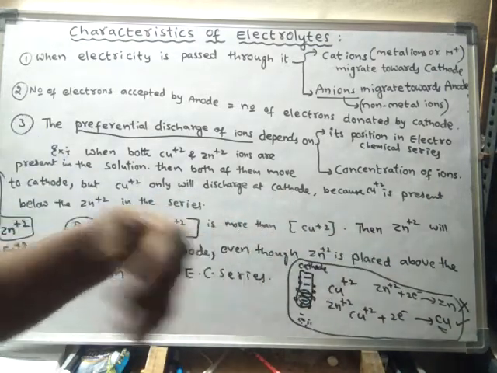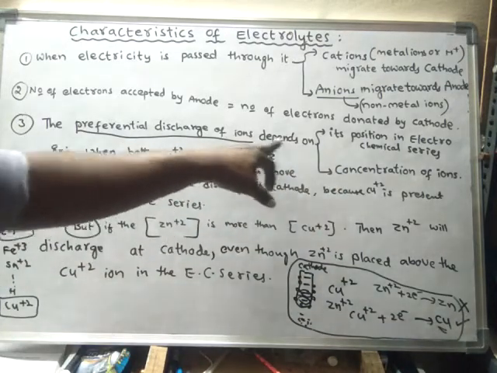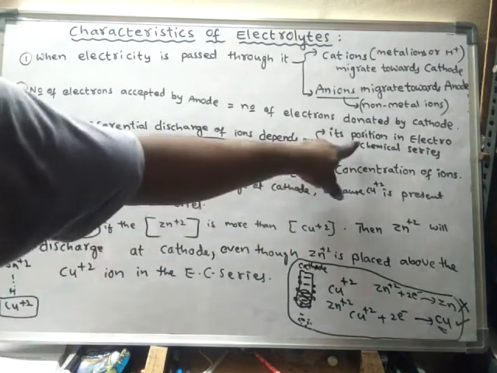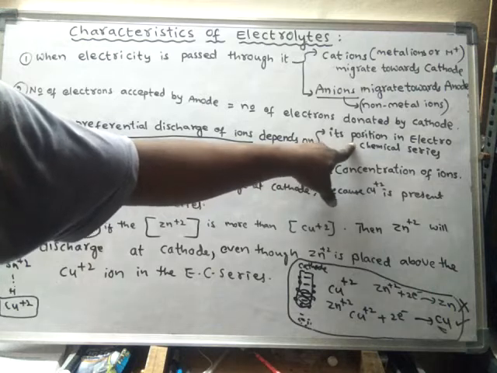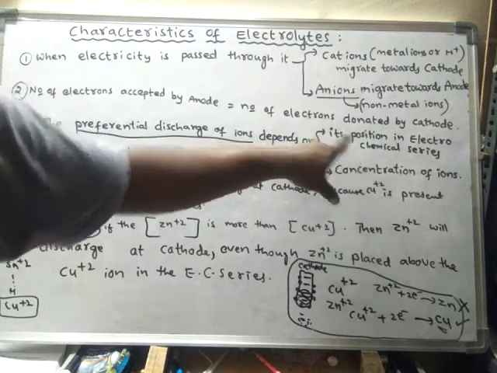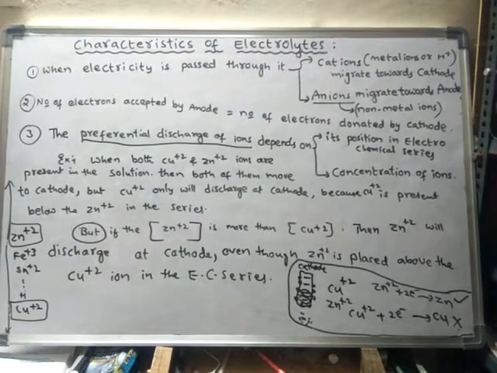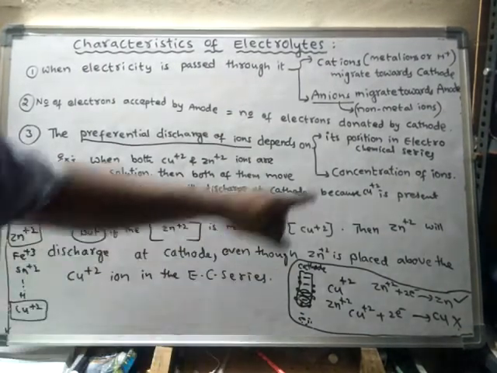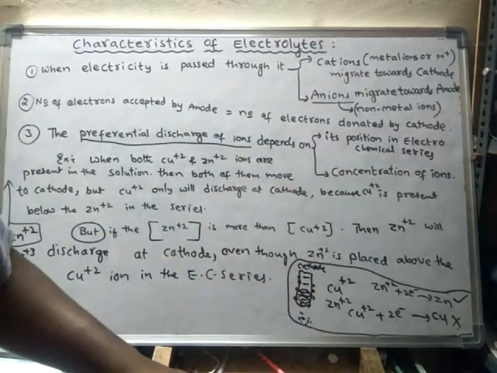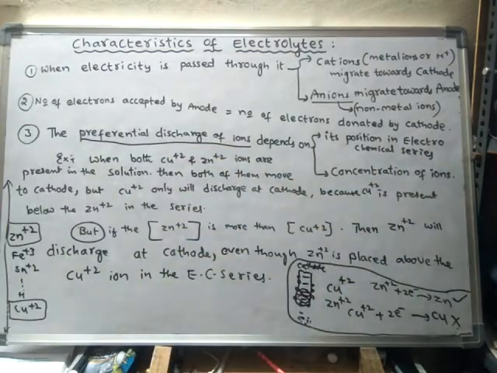Here the preferential discharge of ions depends upon the concentration of ions also, not only on its position in the electrochemical series.